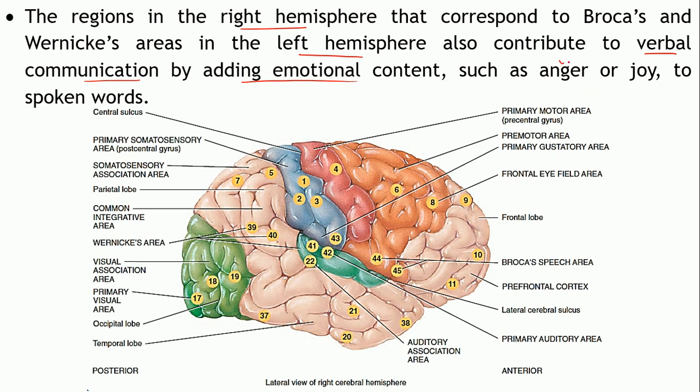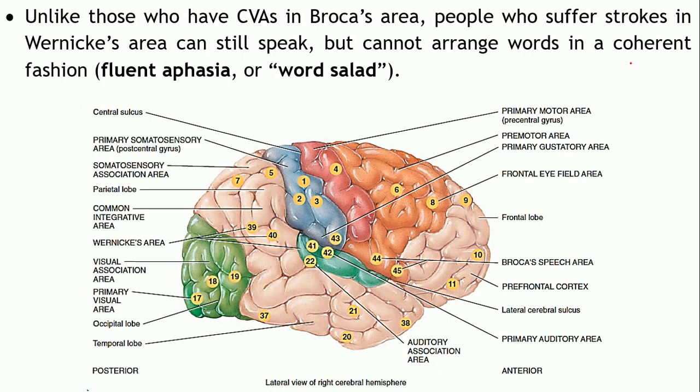So in your anger, some emotional content is added, right? Your voice pitch will increase. Okay, the way you pronounce the words, they may differ. Your tone may differ as compared to when you are happy. So the words are spoken in a different manner depending upon your mood. So that is because of this area.